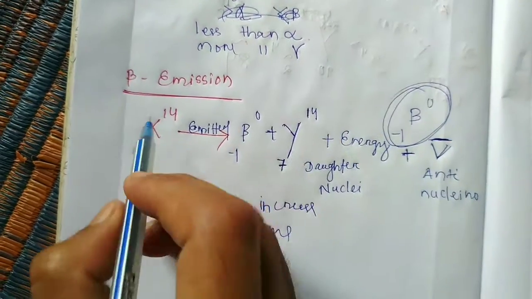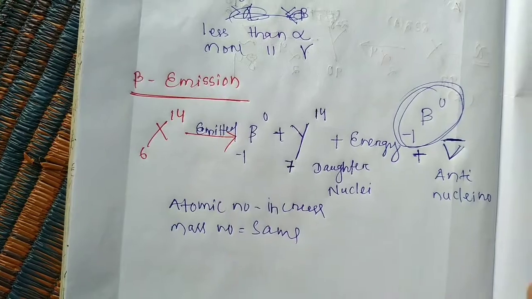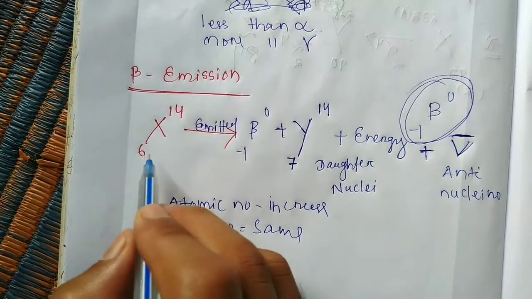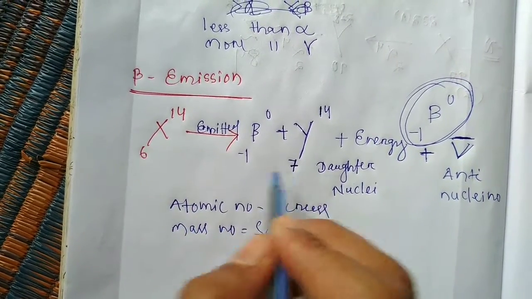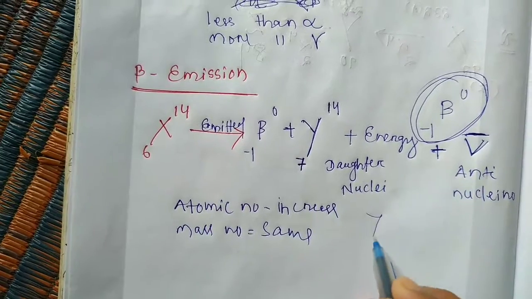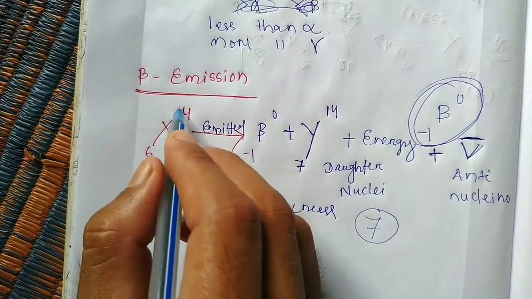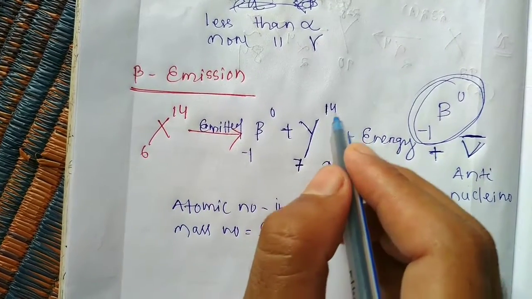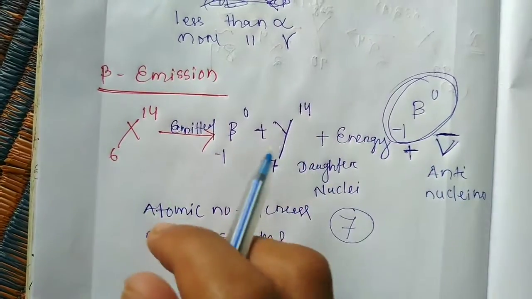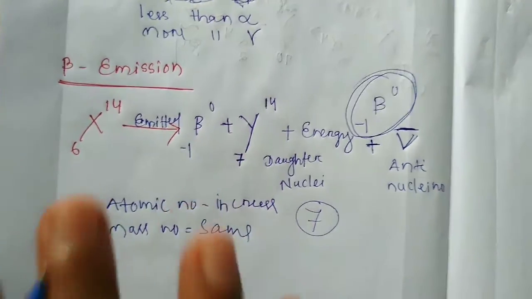Suppose this is a chemical reaction, and this is an example of beta emission. Our atomic number varies and increases by 1, reaching 7, and our mass number remains the same. On the reactant side the mass number is 14, and on the product side the mass number is also 14 when a beta particle is emitted. Okay, students, these are the basics of beta emission.